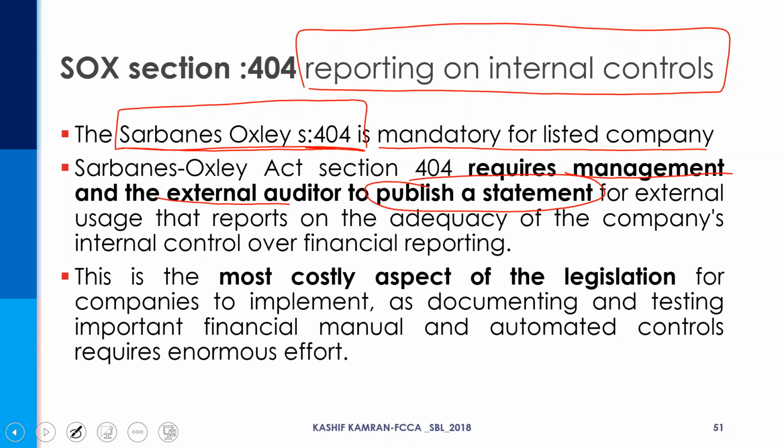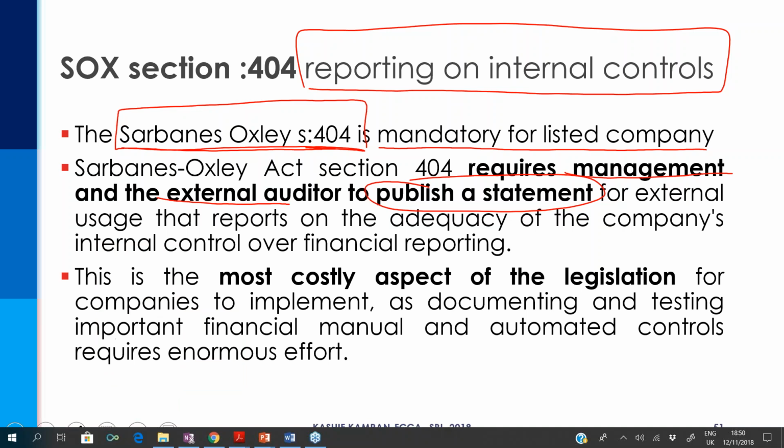And this is a very costly effect for small listed companies in America. Because in America, we find tier 1 companies, tier 2 companies, and tier 3 companies. For smaller companies, this is a very major cost, because to maintain a system, to invest in a system, and then to report on a system is a very costly measure, along with giving the fees to the external auditor. Commercial acumen.